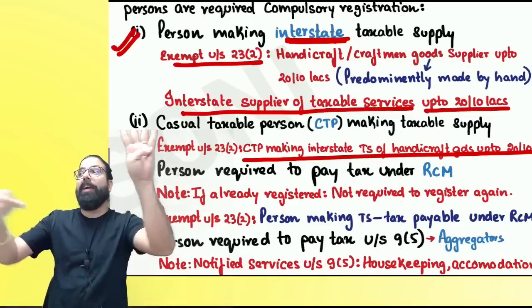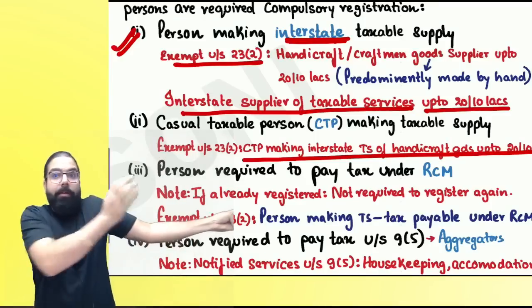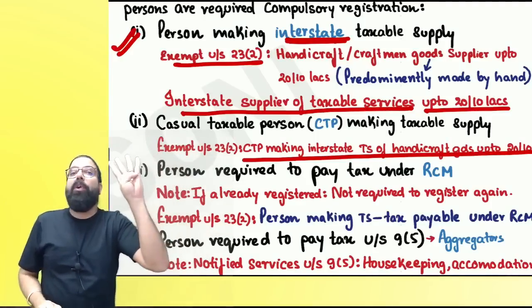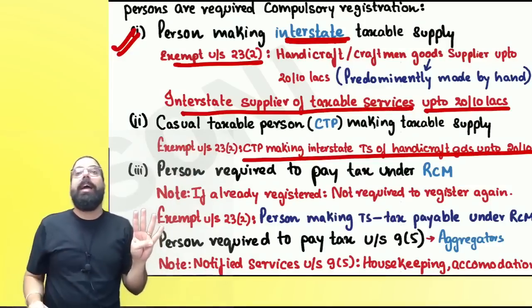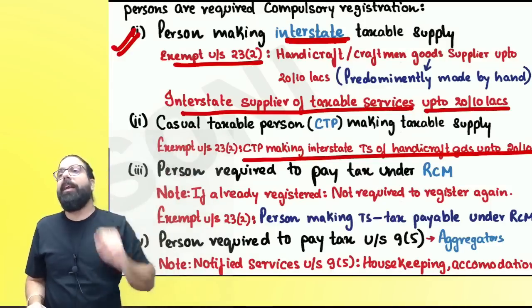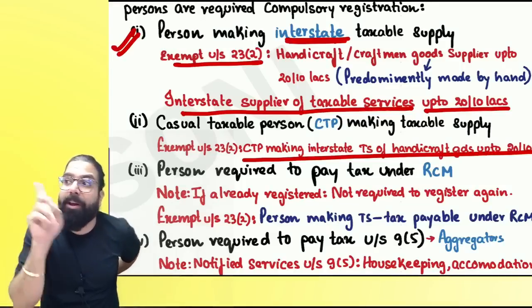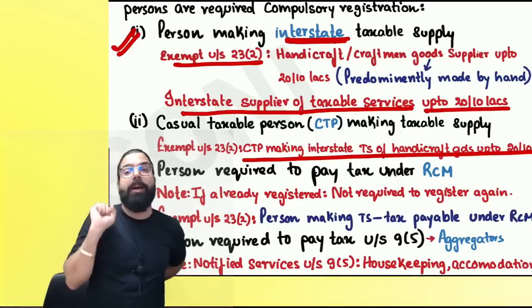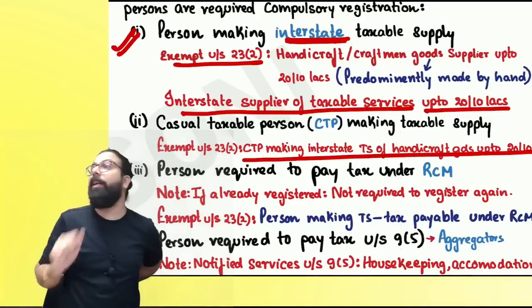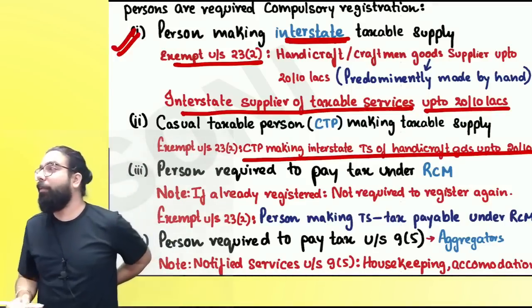A for agent of a taxable person. Which agent, everyone? Then A for aggregator under section number 9(5). T for TDS deductor, TCS collector. I for interstate supplier. Interstate supplier of goods other than handicraft is required compulsory registration. Handicraft 20 lakh, 10 lakh. Services 20 lakh, 10 lakh.